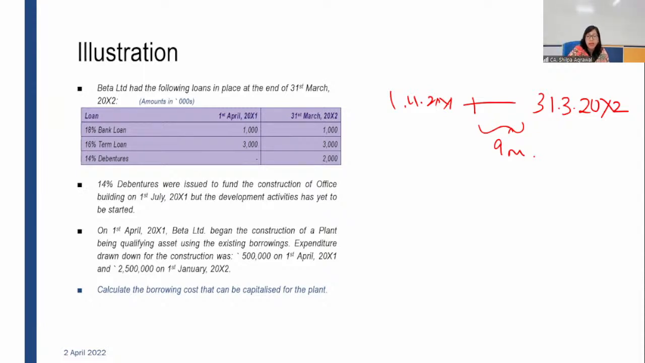On 1st April 20X1, Beta Limited began the construction of a plant, being a qualifying asset, using the existing borrowings. Expenditure drawn down for the construction was 5 lakh on 1st April and 25 lakh on 1st January 20X2. Calculate the borrowing cost that can be capitalized for the plant. So first of all, you have to say what the capitalization rate is. I want the capitalization rate, and you will be giving me the answer. Please give me the answer. What would be the capitalization rate?